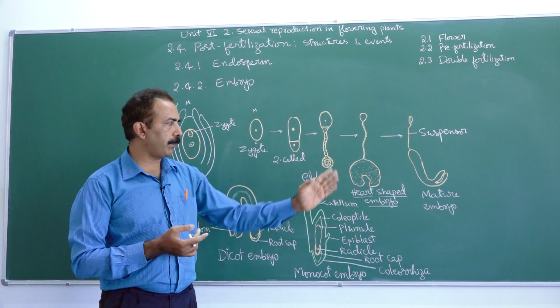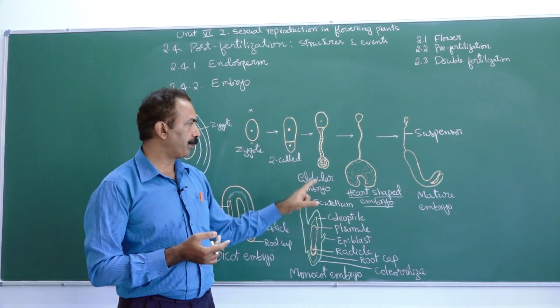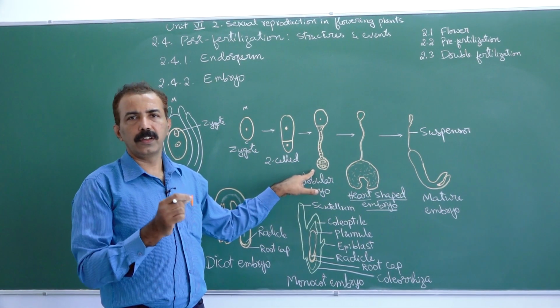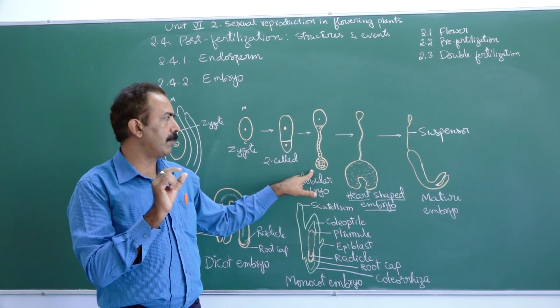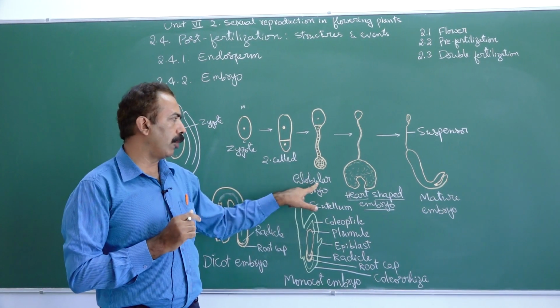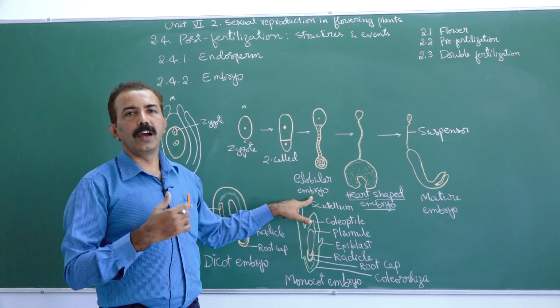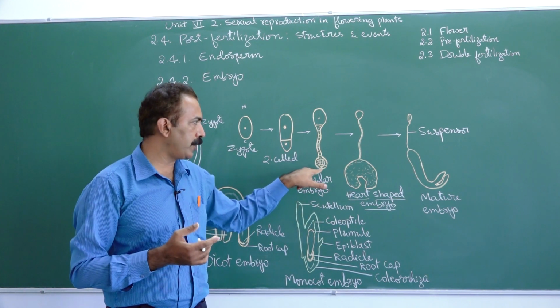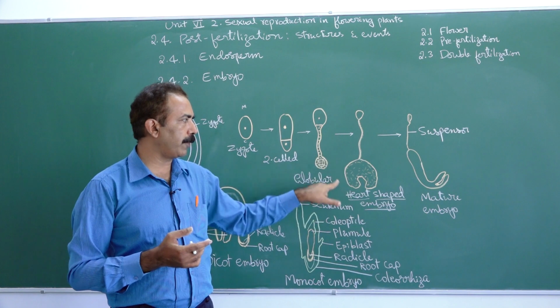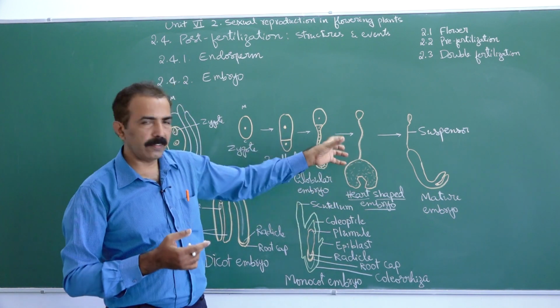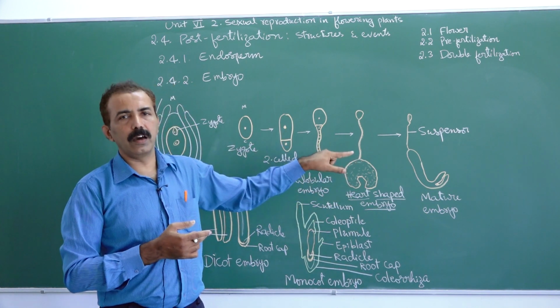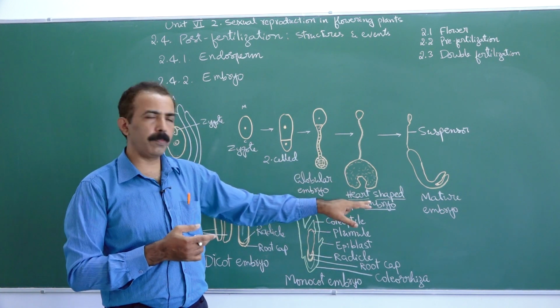Now, based on the shape, you have been given different names here. This is spherical in nature, a group of cells, more spherical in nature, globular embryo. After some time, it gets differentiated, more cell divisions followed by differentiation. If you see it reversed, it appears like a heart, so the name heart shaped embryo.